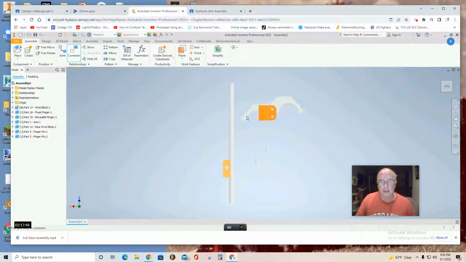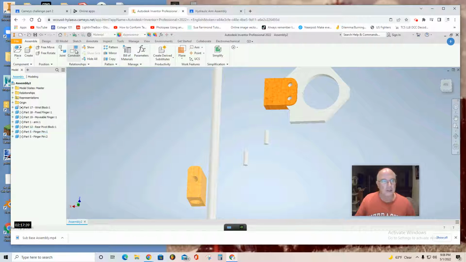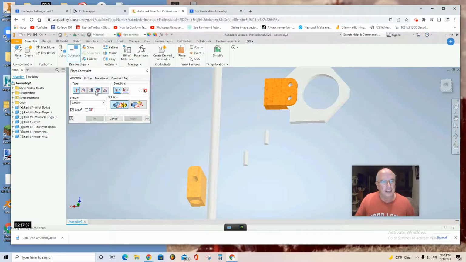I'm going to look at it from top view, and then as you can see, I can rotate it around, and there. Now, here are the finger pins, so you can go constrain, insert, select this ring, and if it's poking out the wrong way, you just select the other tool, click, and apply.